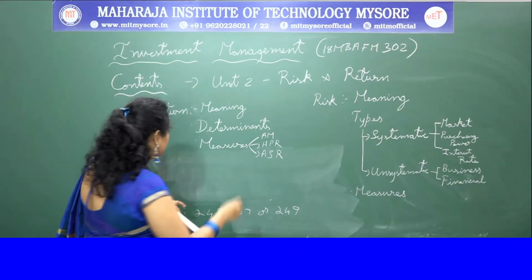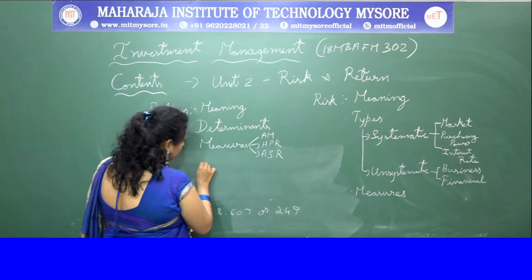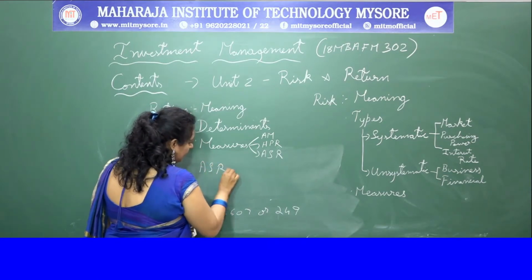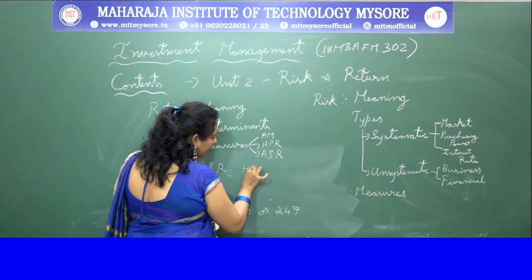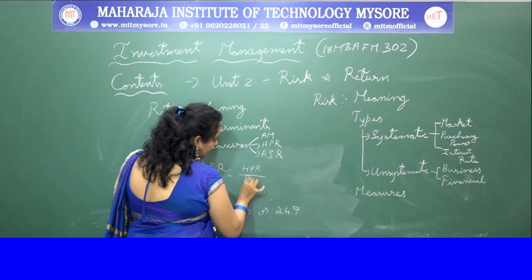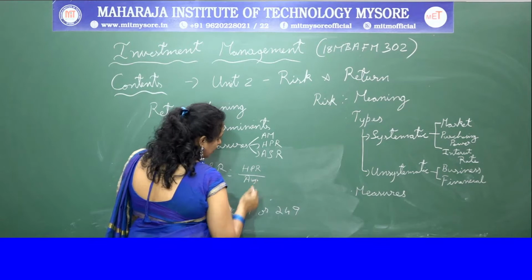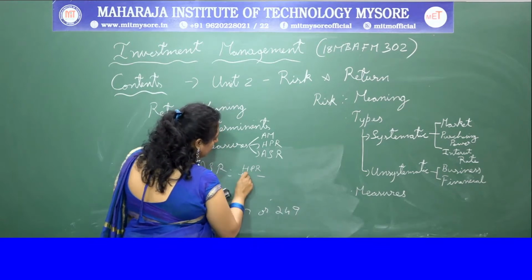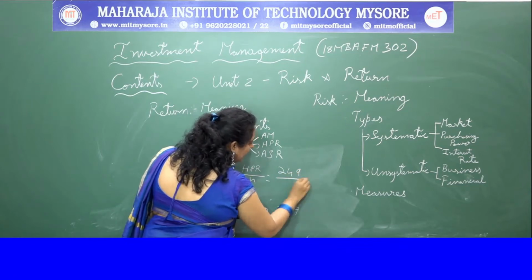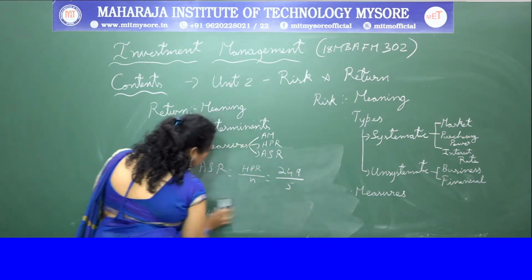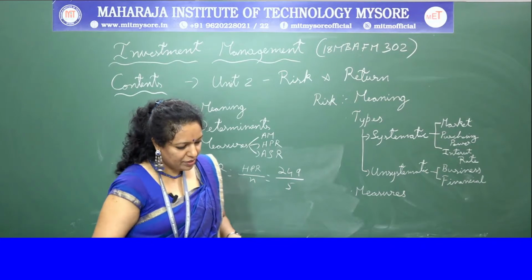That's it. So annual simple return is the holding period return divided by n, that is the number of years. So holding period return is 249, and according to the previous problem, n was 5.